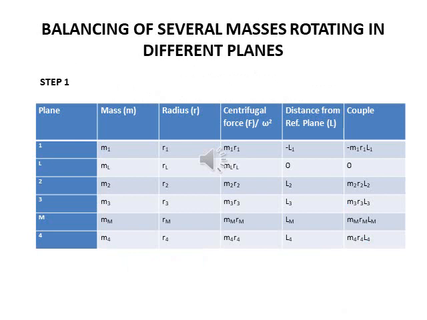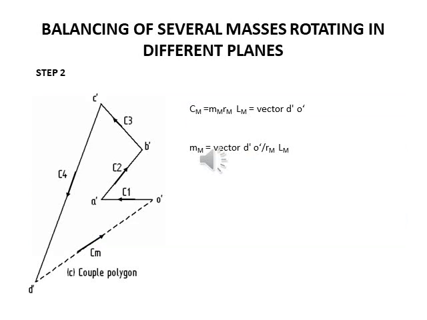Step first. In this step, we tabulate all the given data in the table. The planes are tabulated in the same order in which they occur from left to right. Step 2. In this step, we construct a couple polygon diagram in which we add known vectors, considering each vector parallel to the radial line of the mass. Draw the couple diagram. Then the closing vector will be mm, rm, lm.